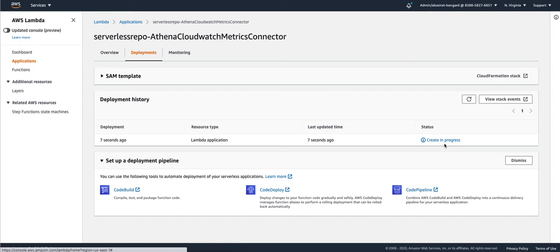You can also check the status of this deployment in CloudFormation. We should have this Lambda connector deployed very fast. And then when this Lambda connector is deployed, we can go back to Athena and run our federated query for CloudWatch metrics data.